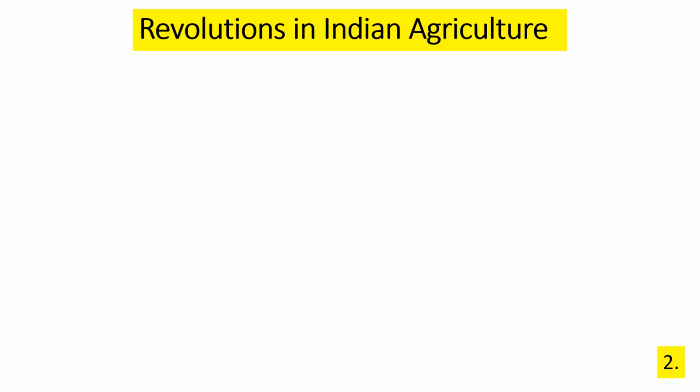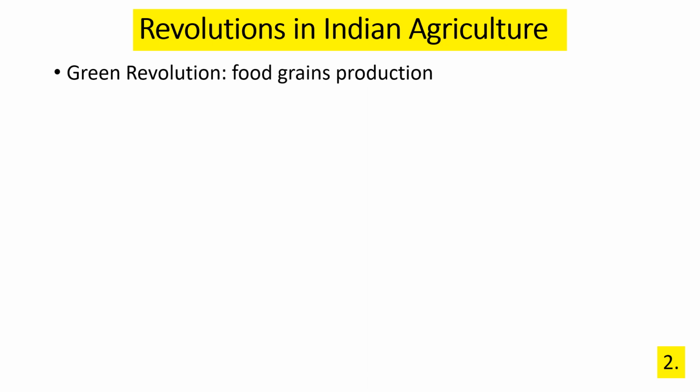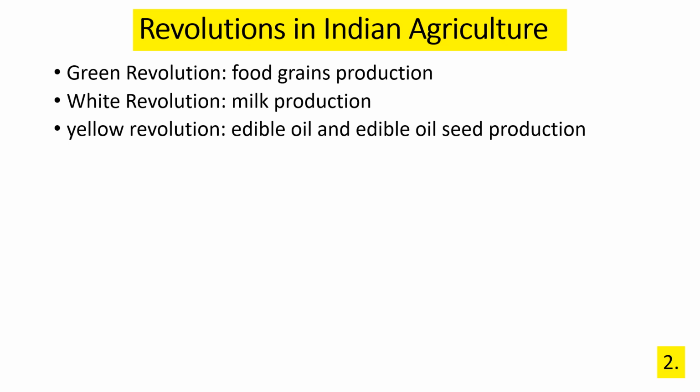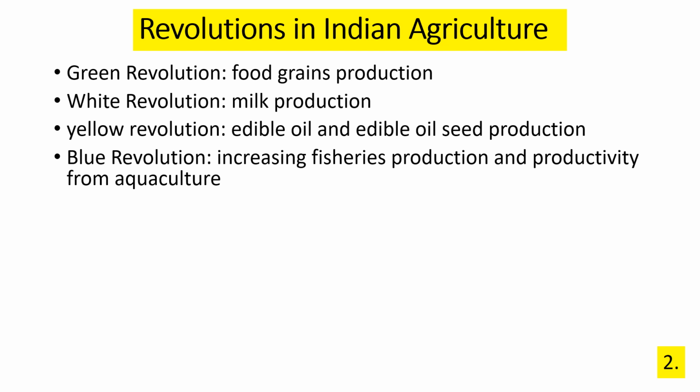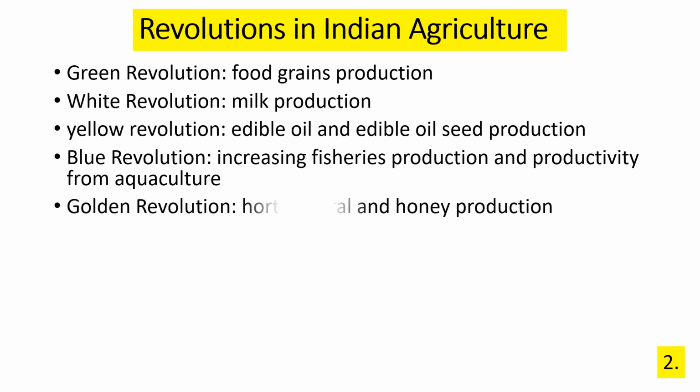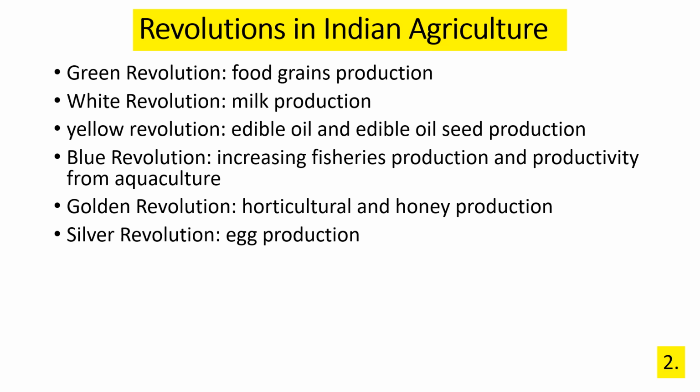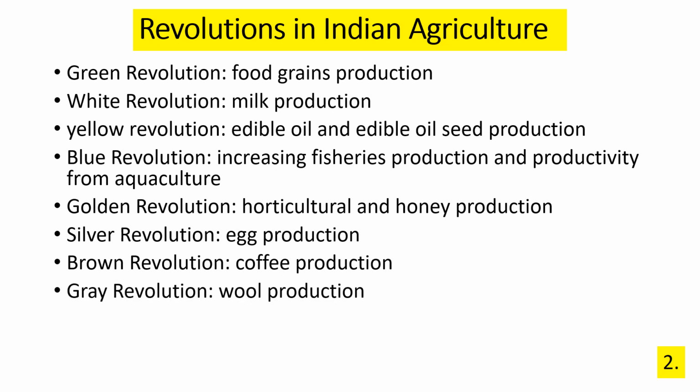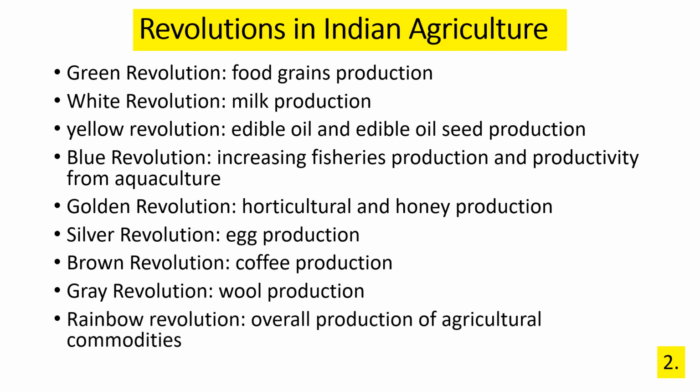And these are the revolutions that occurred in India. Green revolution is related to food grains production, white revolution to milk production, yellow revolution to edible oil and oilseed production, blue revolution to increasing fisheries production and productivity from aquaculture, golden revolution to horticultural and honey production, silver revolution to egg production, brown revolution to coffee production, grey revolution to wool production, and last, rainbow revolution. This is for overall production of agricultural commodities.